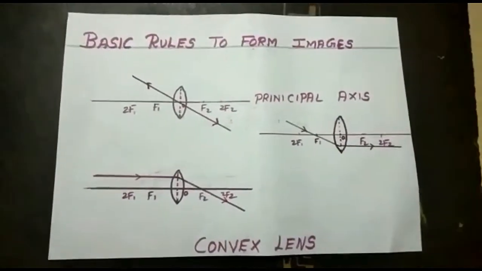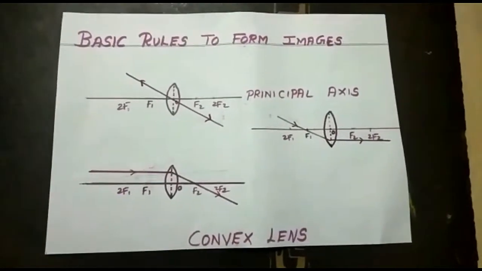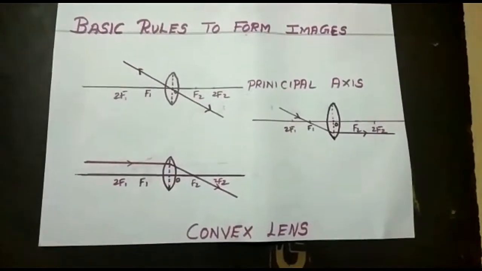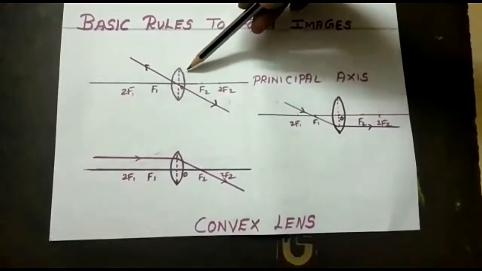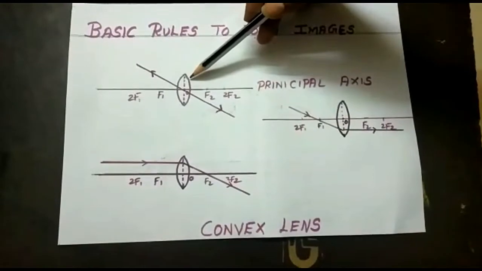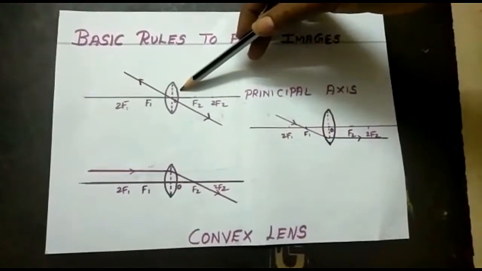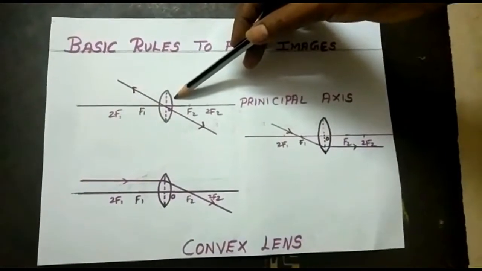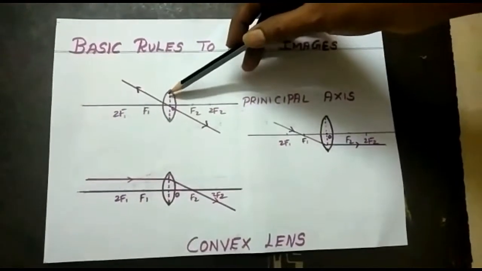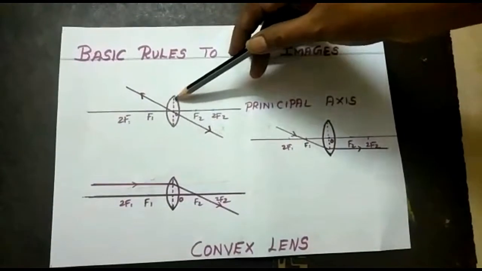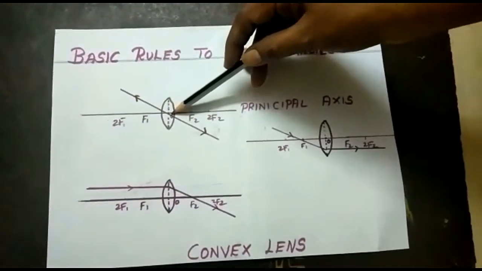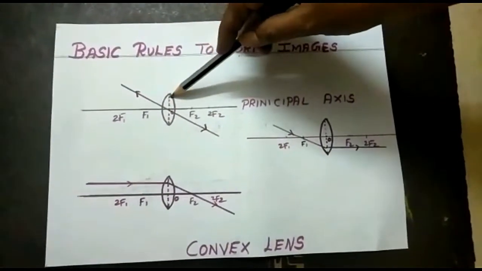Students, next we are going to see the basic rules to form images. Yes, this is a lens. It is made up of a thin transparent material bounded by two spherical surfaces. Some types of lenses are made up of tiny prisms, so the deviation is more at the corner than at the center. So now we are going to see the first rule.